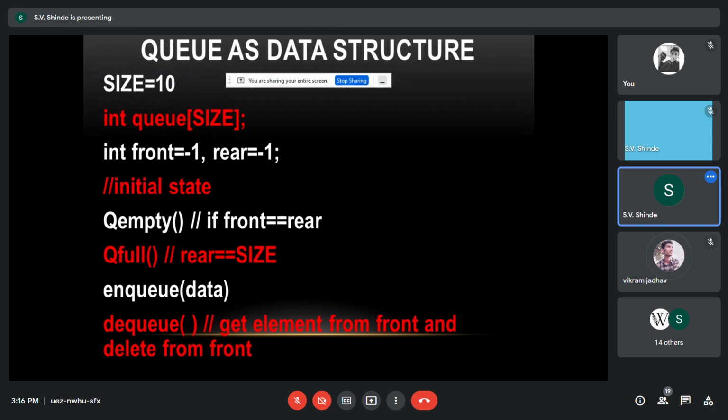And for queue empty, we set front equal to rear, then the queue is empty. The queue is full when rear is equal to size -1. That is, if rear reaches size 10, then the queue is full. And NQ data is for inserting elements into the queue. DQ is to get elements from the front of the queue, and data is deleted from the queue once it is retrieved. So this was as far as the queue data structure is concerned.